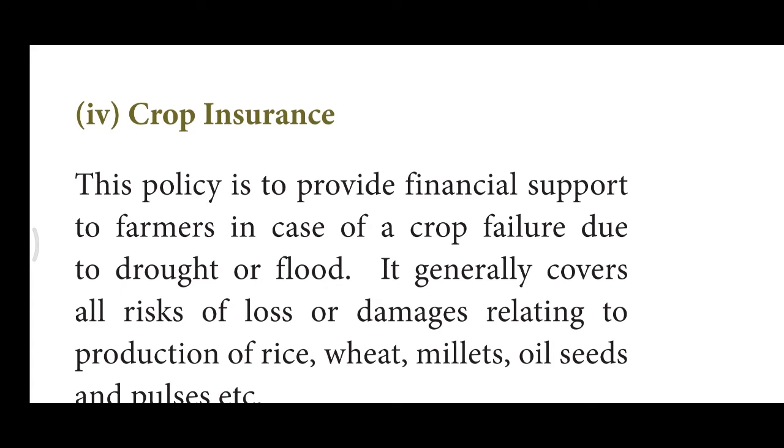Next we have crop insurance. Crop insurance is basically insuring the crop. Here also farmers play a major role. The amount of crops which they have sown in the earth is insured by the farmers. They insure it because crops are also a part of a product, so they are prone to uncertainty like floods, loss or damage, or any kind of fire accident. Crops like rice, wheat, millets, oil seeds, pulses can all be insured in a crop insurance, through which, if any uncertainty happens, the claims can be settled to the farmers.